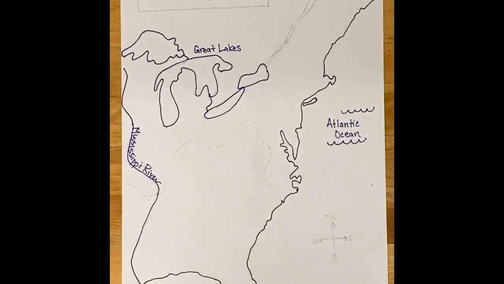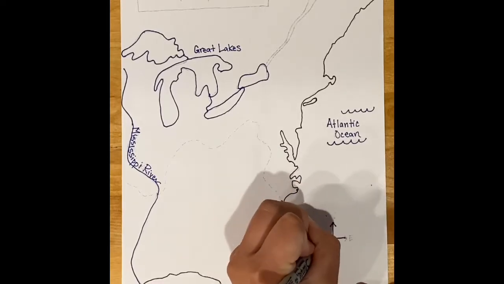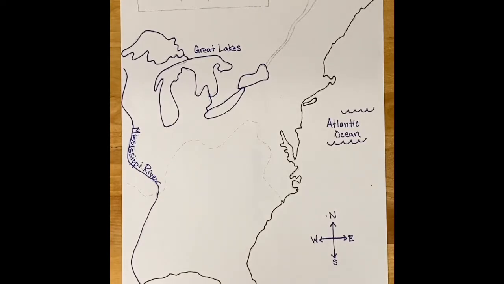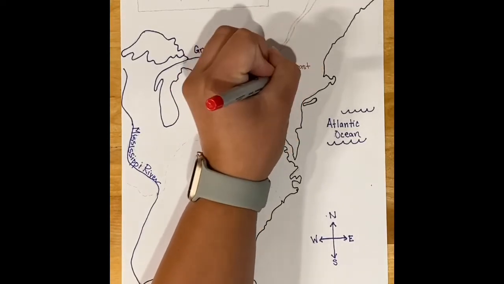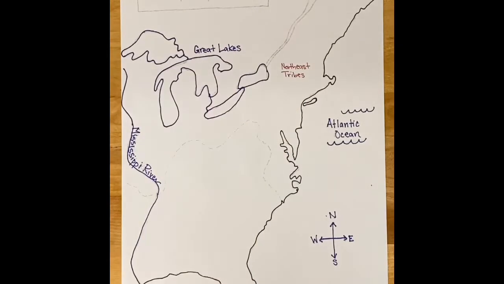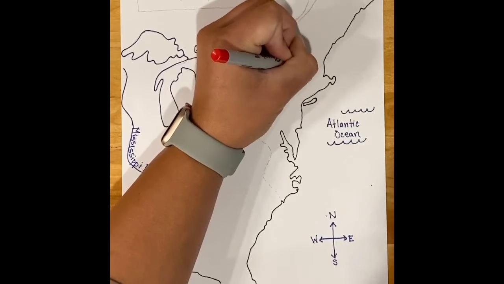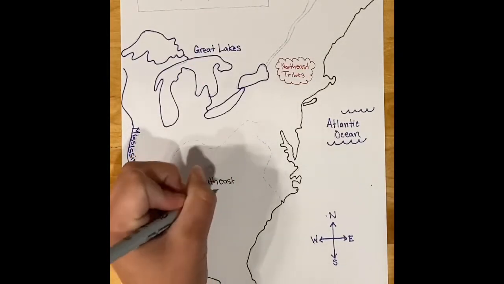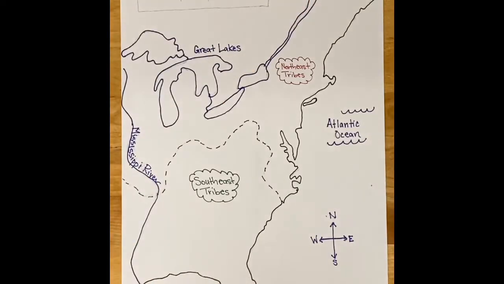But before the 13 colonies were created by settlers coming from Europe, before anyone else stepped foot on this continent, there were more than 500 independent nations residing in what we call North America, since time immemorial. In this area, the tribes were divided into two regions, the Northeast tribes and the Southeast tribes. In the Northeast, where the 13 colonies were established, there were over 35 tribal nations already